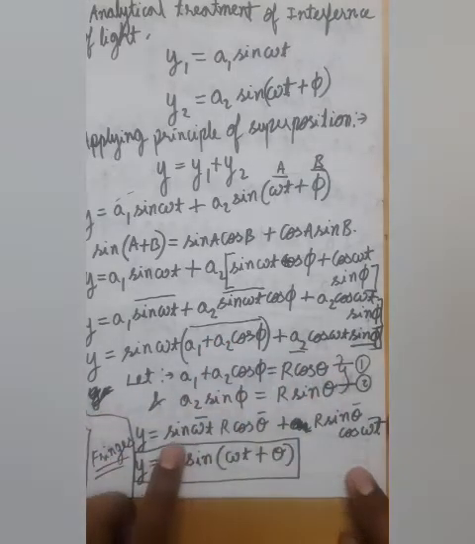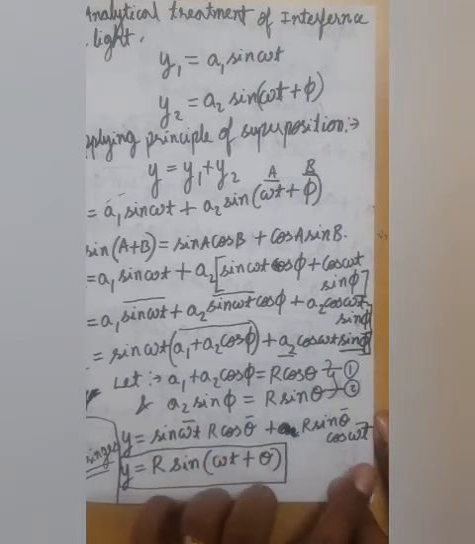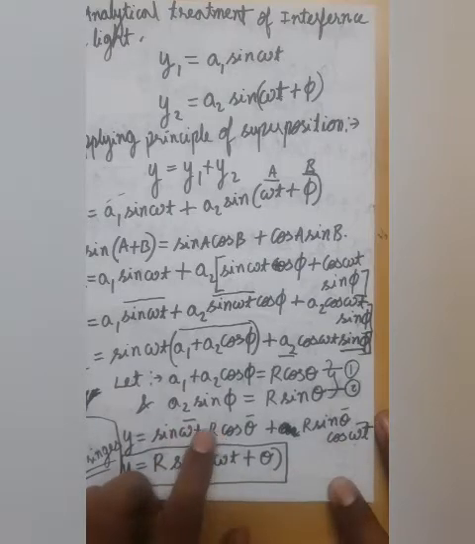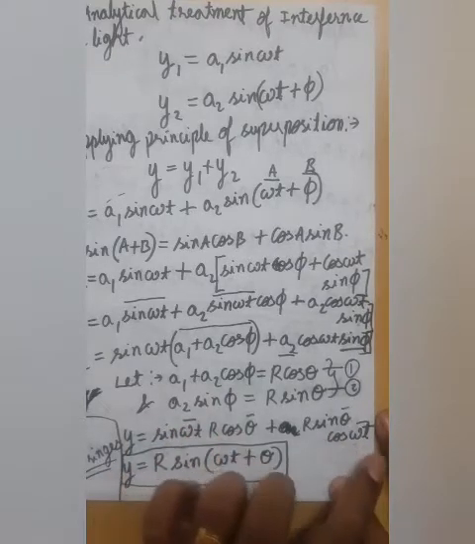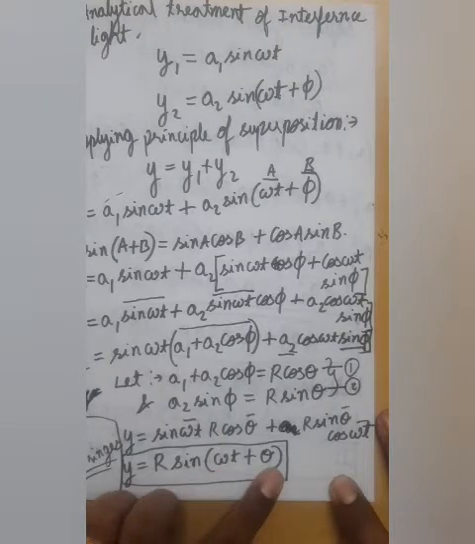Our equation would become y is equal to sin omega t r cos theta plus r sin theta cos omega t. So again this would become sin a cos b and cos a sin b. So finally we would get sin (a plus b). This is the equation of the resultant wave.